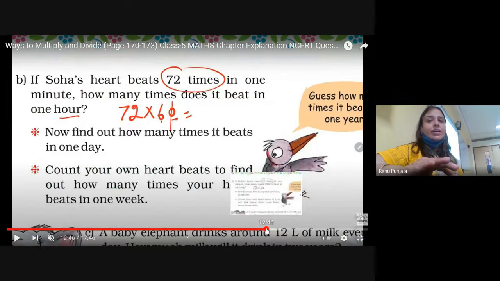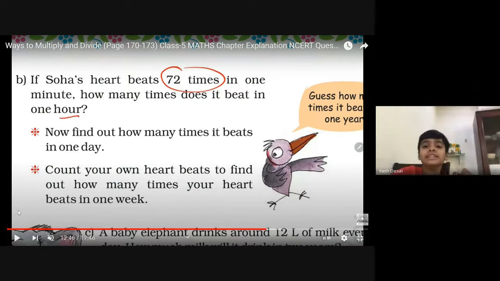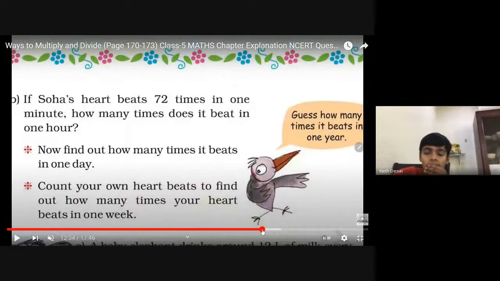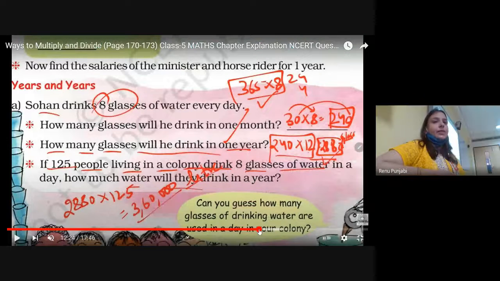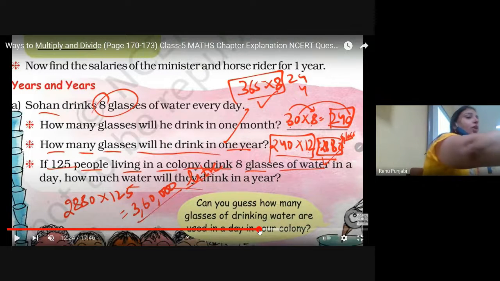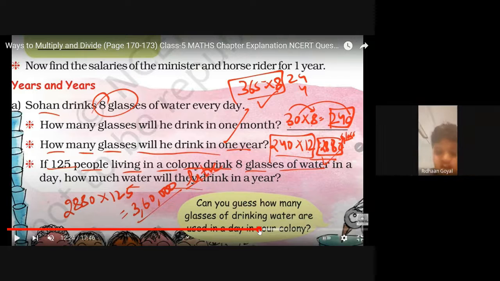Then you have to multiply for 365. Do it, I will check your answers. 365,000. Yes, 365,000. 360,000 is coming. Just let me solve. Come here. 4,320.